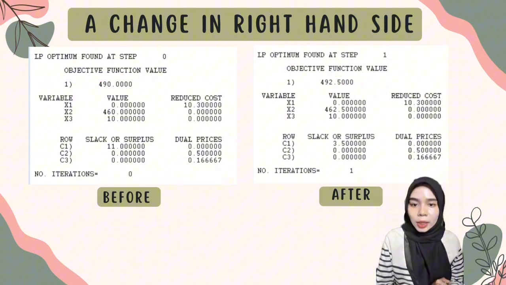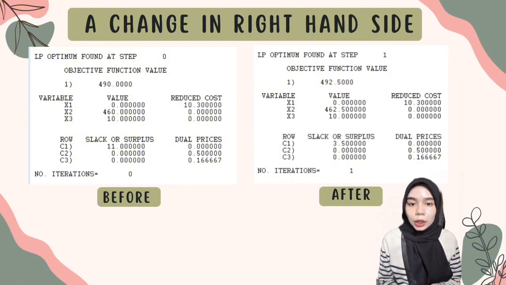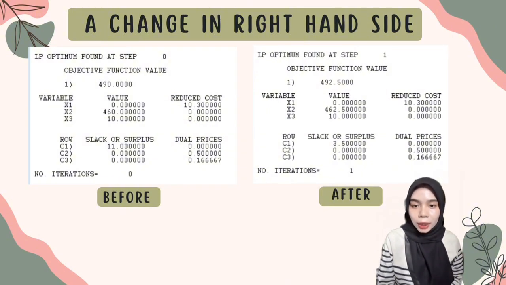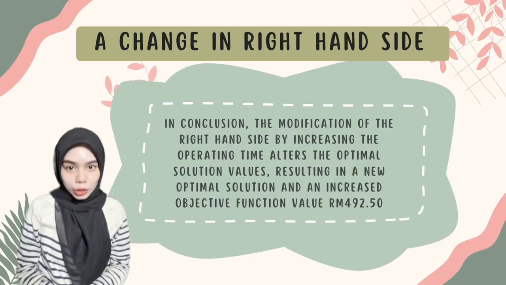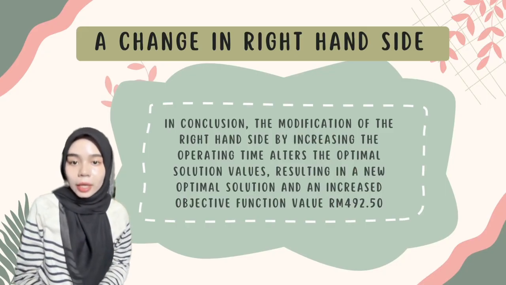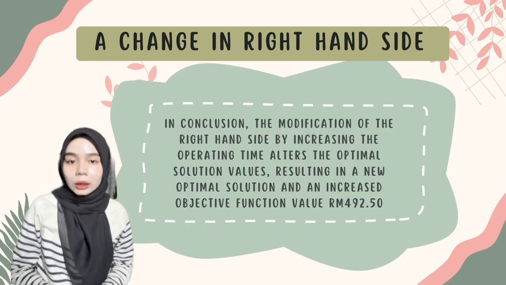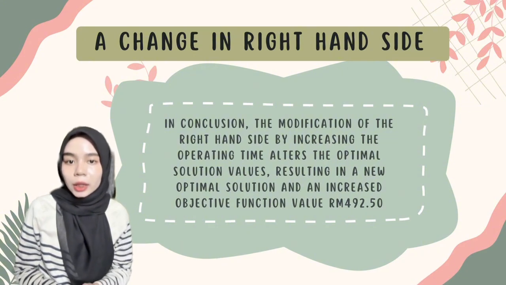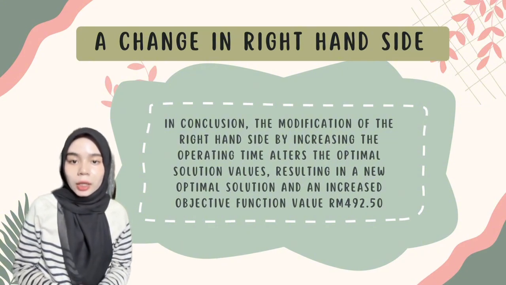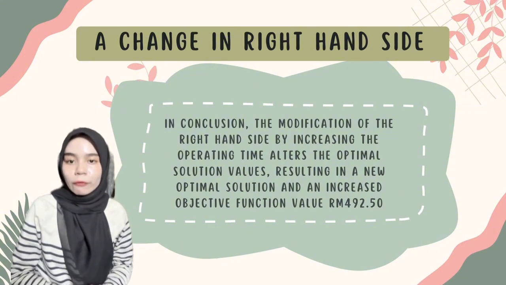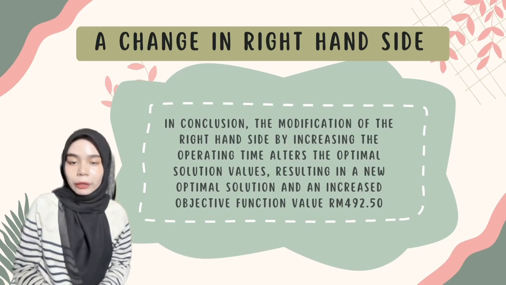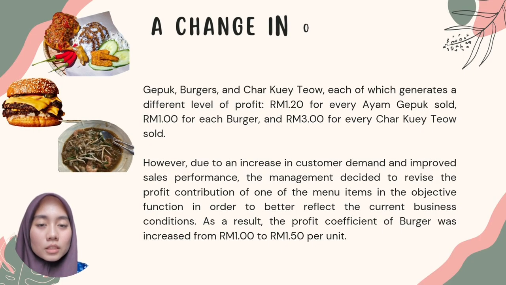Since the dual price is 0.5 and we increase the time by 5 minutes, the calculation adds 2.5 to the original profit. Therefore, we achieve the new z value of 492.50. The modification of the right-hand side by increasing the operation time alters the optimal solution value, resulting in a new optimal solution and an increased objective function value of RM492.50. Next is change in objective function.